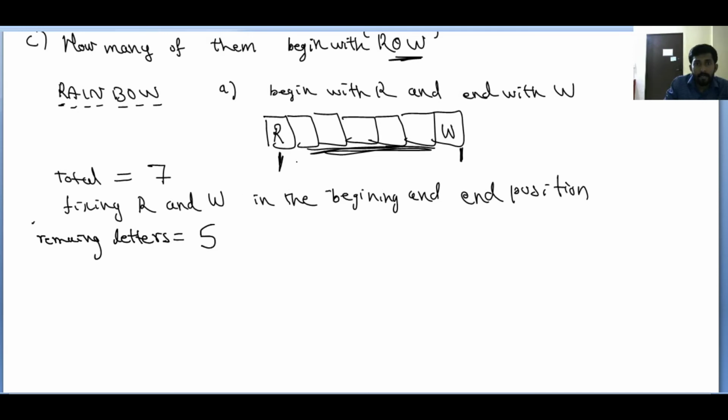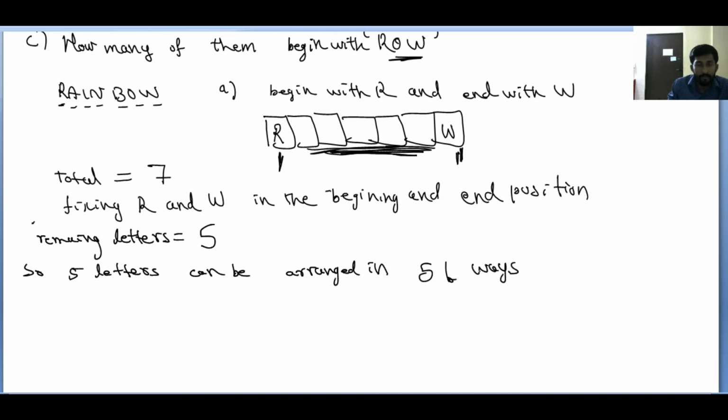If you fix R and W in the beginning and end, then you need to make arrangements for the remaining 5 letters only. Clear? So 5 letters can be arranged in how many ways? 5 factorial ways, because if n objects are given, you can make n factorial arrangements, right? 5 letters are available here after fixing R and W. So you get 5 factorial arrangements.